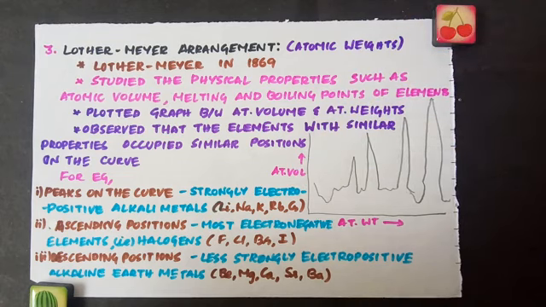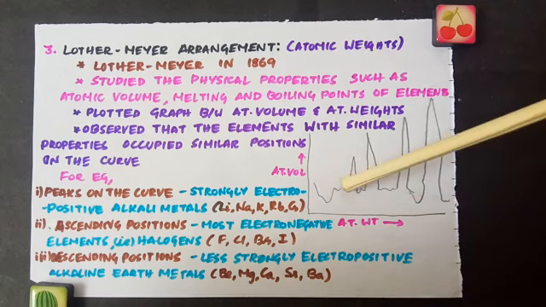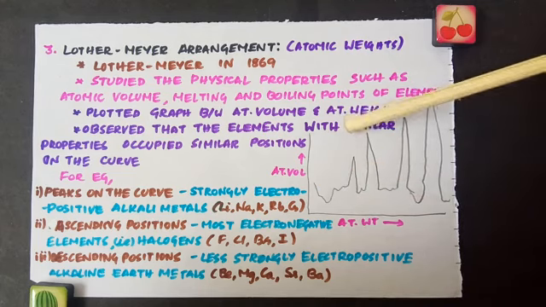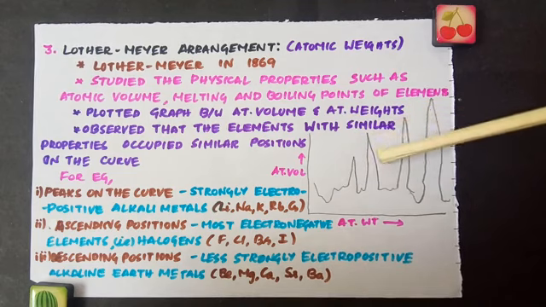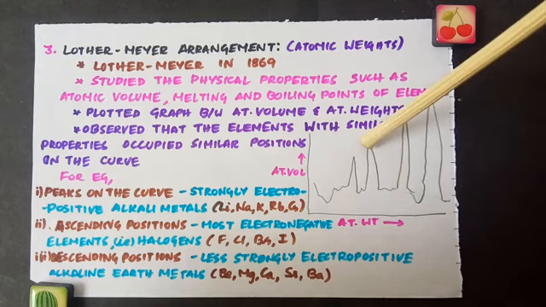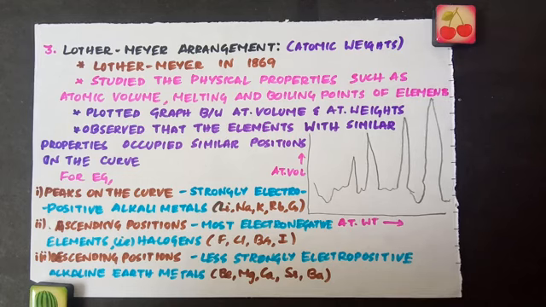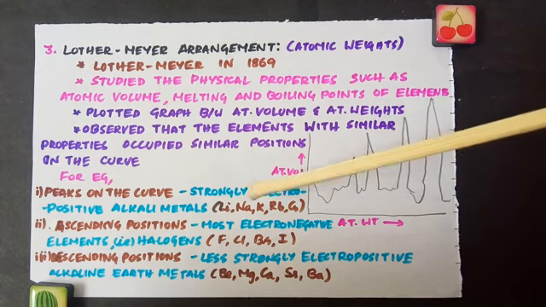For example, when you look at this graph, it has peaks, it has ascending positions, it has descending positions. When he plotted atomic weight versus atomic volume, the peaks on the curve were occupied by strongly electropositive alkali metals like lithium, sodium, potassium, rubidium, cesium.